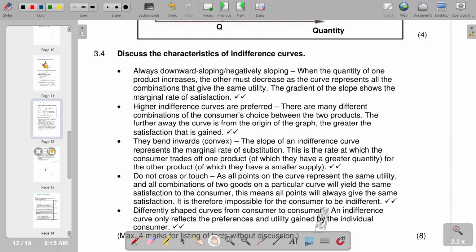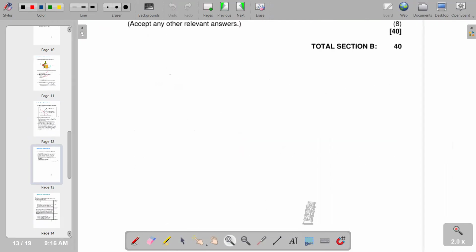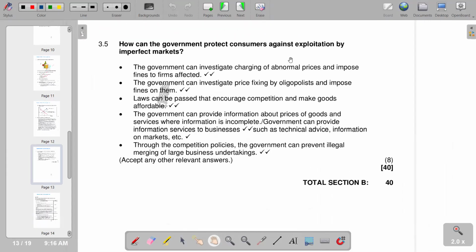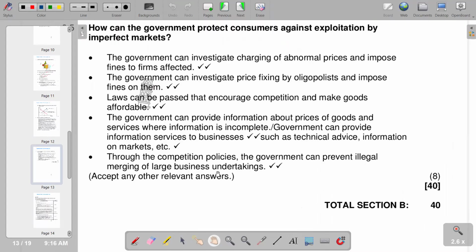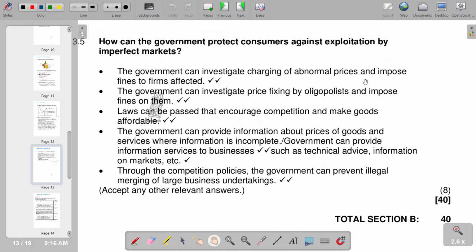So moving on to the next part, which is going to be our 3.5. In 3.5, we are saying, how can the government protect consumers against exploitation by the imperfect markets? So the government can investigate charging of abnormal prices and impose fines on firms affected. So that is what we have in terms of imperfect market.